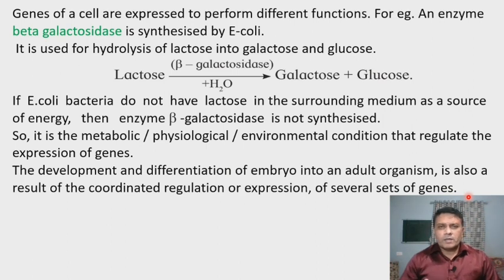So this process results from the coordinated regulation or expression of a number of genes or several sets of genes. So due to this gene expression, the development of an organism from an embryo occurs in living organisms. So sometimes a single gene may carry gene expression, or a number of genes which are present in sets may also carry gene expression.